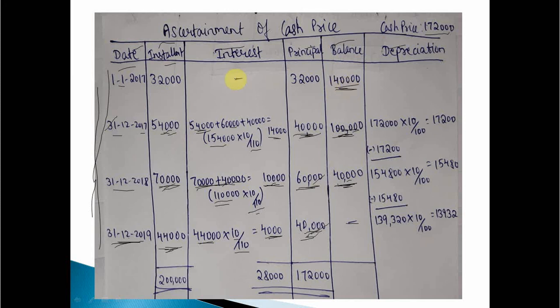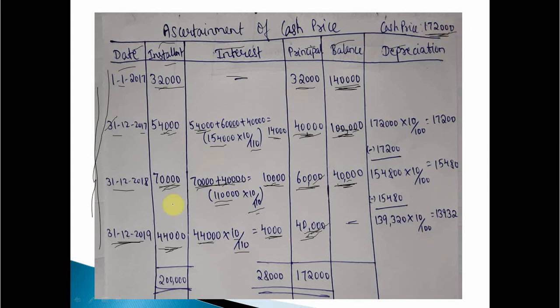Clear? In the beginning only, while purchasing the machinery, the person has given an advance of rupees 32,000. So interest is nil. One day's interest is not charged. So the advance is already paid, rupees 32,000. So what about cash price now? See here, 1,40,000 plus 32,000. Cash price is 1,72,000. Clear?